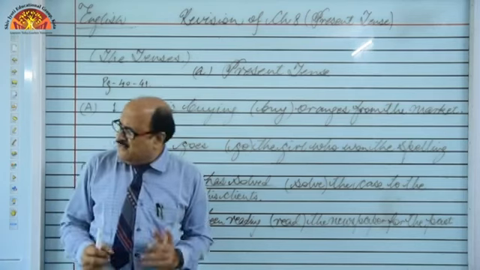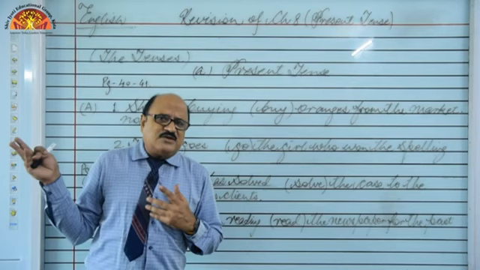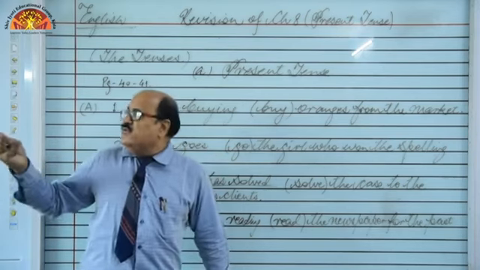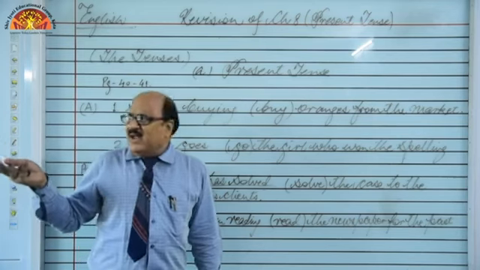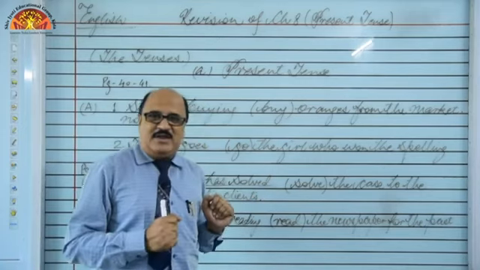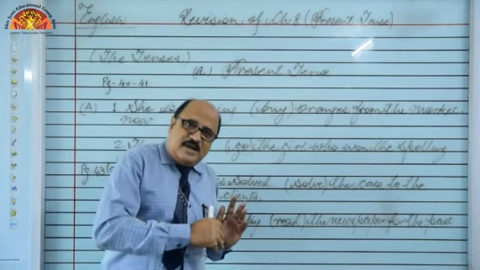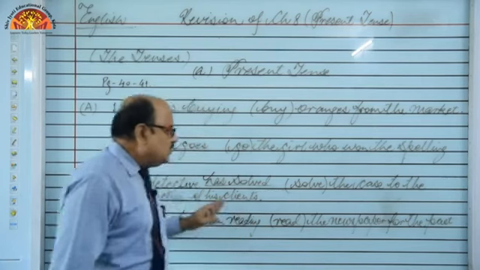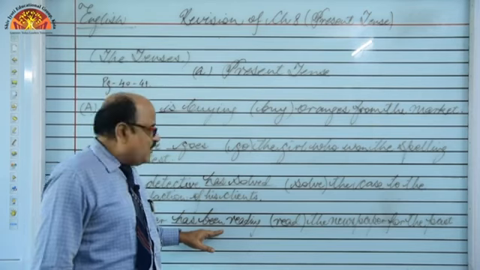Oh, I found it's raining outside. I asked somebody when it started raining, because at the time I was sleeping, and as soon as I woke up I found it raining outside. I had a look outside through the window and I asked someone when it started. Then I was told it has been raining since morning. It has been raining since last evening, since last night, for past 1 hour, for past 2 hours, like this. So all these sentences are related to present perfect continuous.